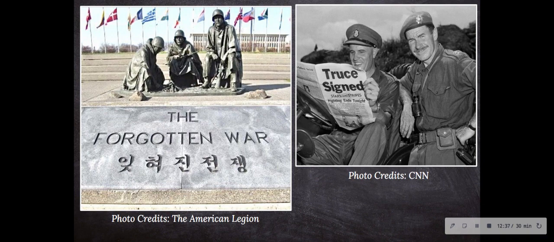Over here, we can see a statue, a memorial for the Korean War, and it says the Forgotten War. It is known as the Forgotten War. It is known as a proxy war because it was never declared by Congress. If it was declared by Congress, then maybe it would have escalated into China. Maybe other countries might have gotten involved. Maybe the USSR might have gotten involved because they were the ones who set up a puppet regime in the north. But there is no telling what could have happened and what couldn't have happened.